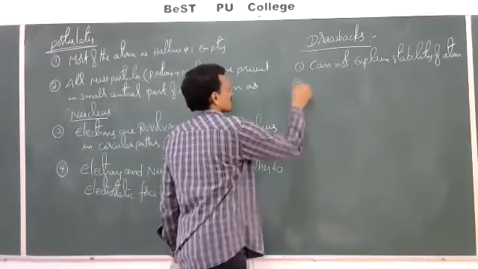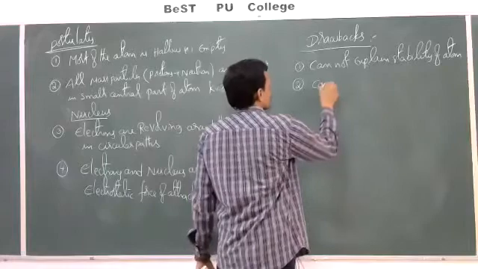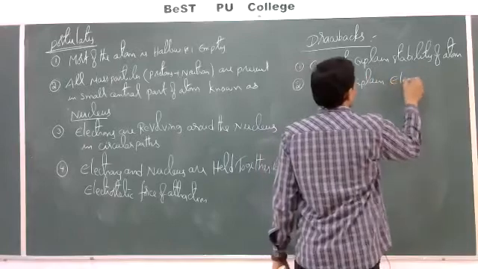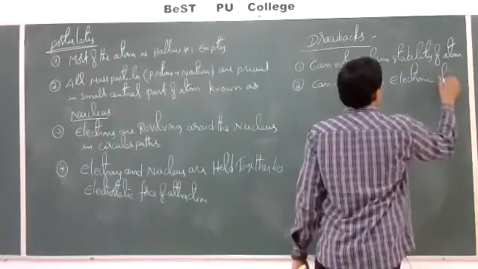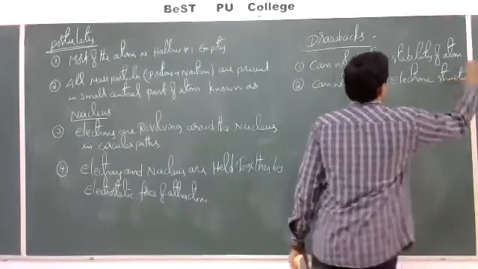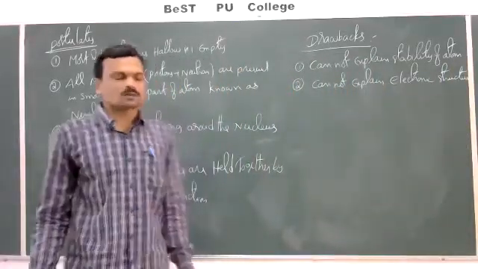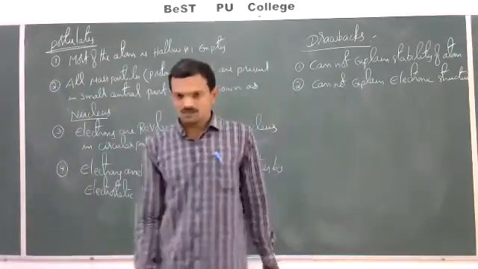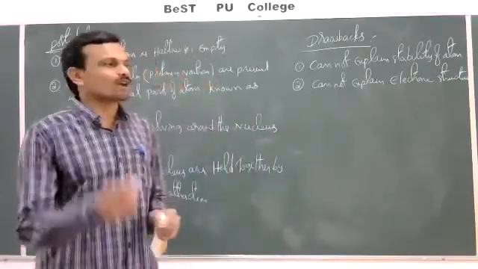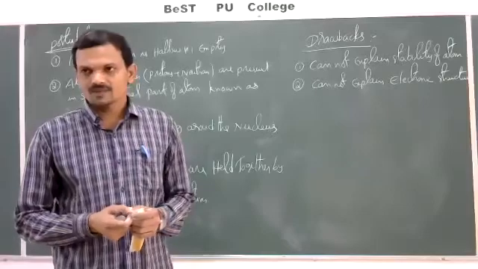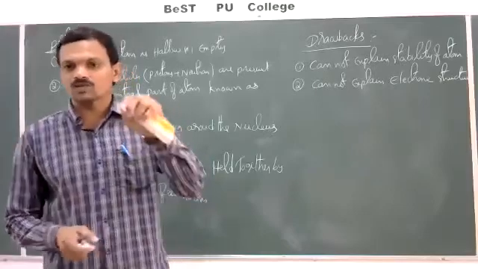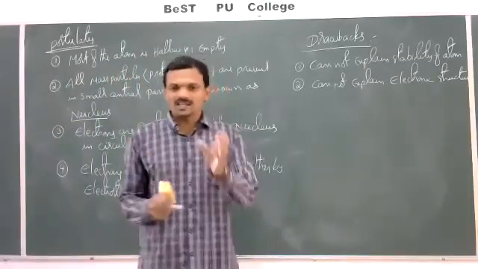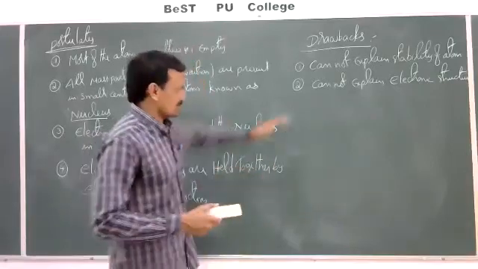And so this cannot explain electronic structure. This theory cannot explain electronic structure. What is meant by electronic structure? Electronic structure is nothing but the arrangement of electrons around the nucleus. He proposed that electrons are revolving around the nucleus in circular paths. In circular paths, how they are revolving, what is the position of different electrons, whether all electrons revolve together or separately. That arrangement of electrons around the nucleus was not explained.